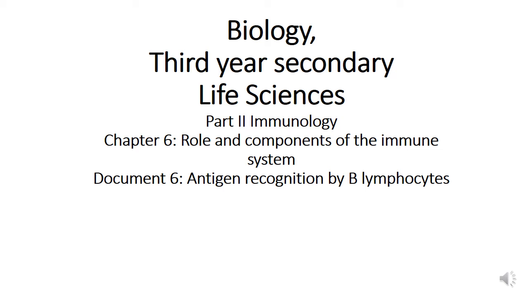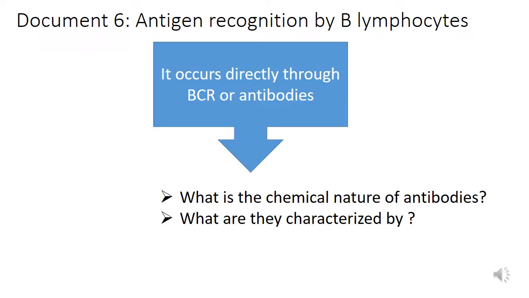Today we're going to continue Chapter 6, Role and Components of the Immune System, with Document 6, Antigen Recognition by B lymphocytes. So we are done with Document 5. Let's do a quick recall before I continue in Document 6.